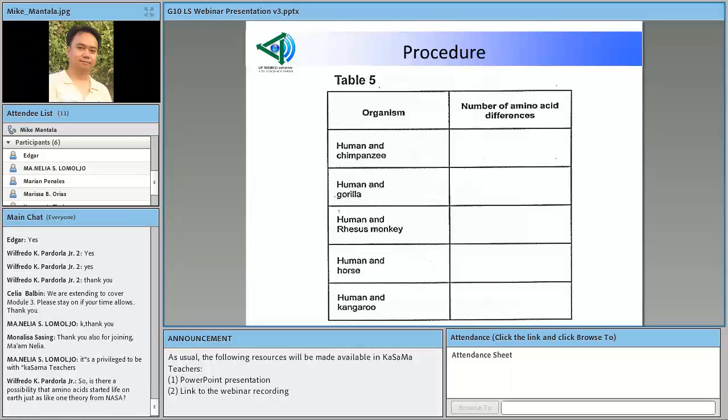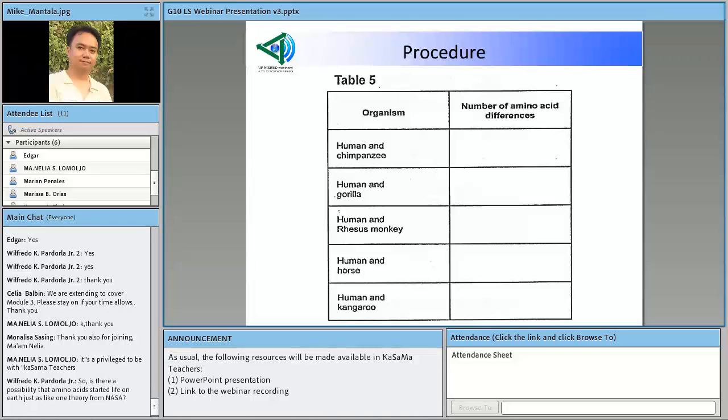And then, sa human and kangaroo, 7 po ang makikita nilang difference in sequence 87, 104, 109, 110, 112, 113, and 116. So, malinaw yon. Pag ginawa nila ito, one by one, i-analyze nila, makikita po nila itong differences na to, which would enable them to answer questions 15 and 16.